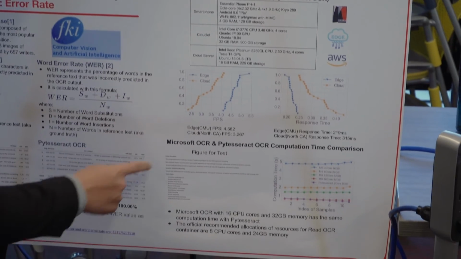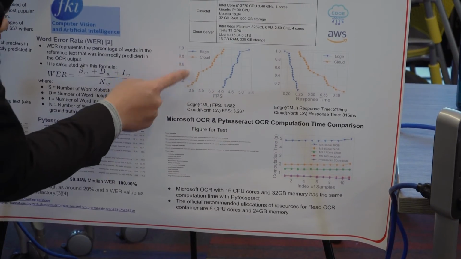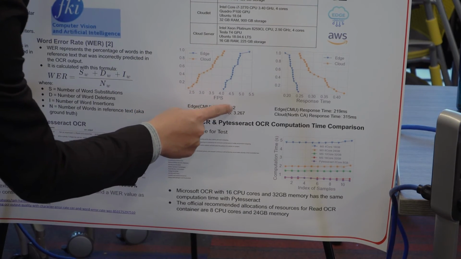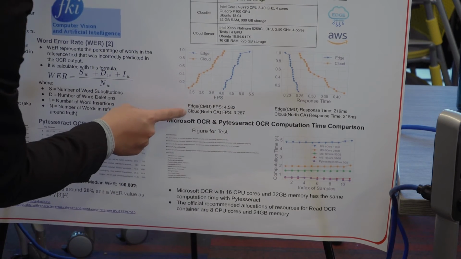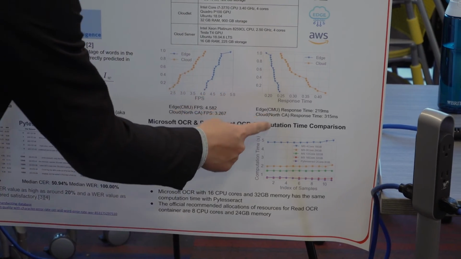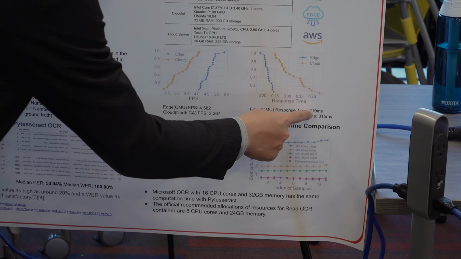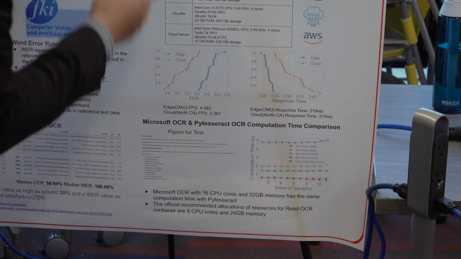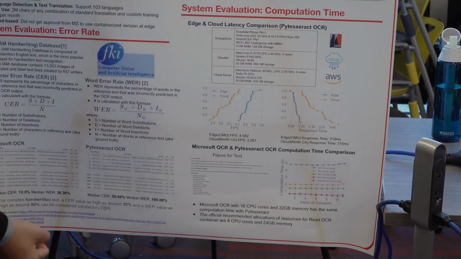The first one evaluates the FPS, the frames per second. You can see that the edge FPS is around 4.5, and the cloud FPS is 3.2. So the edge can actually deal with more frames than the cloud. We also compare the response time. The response time of the edge is about 200 milliseconds, and the cloud is around 300 milliseconds. So the edge has a lower response time compared with the cloud.